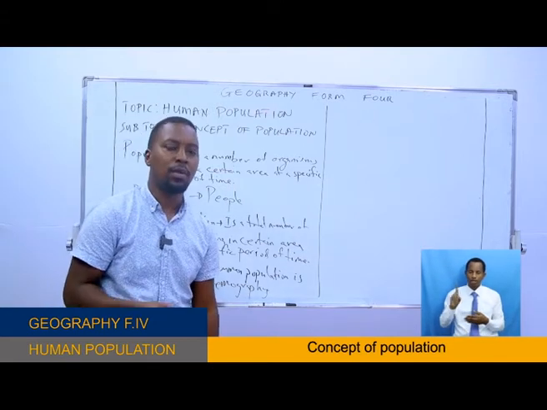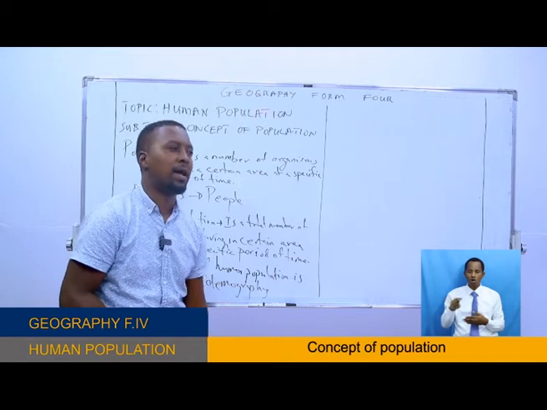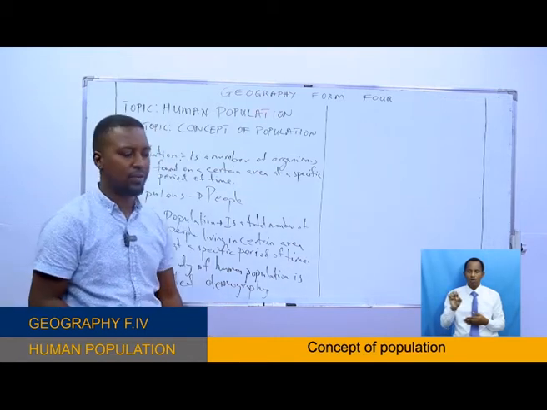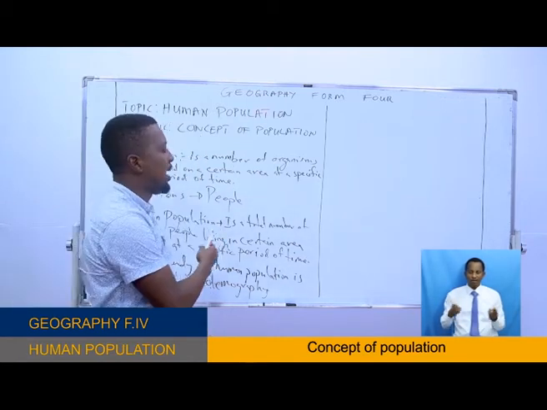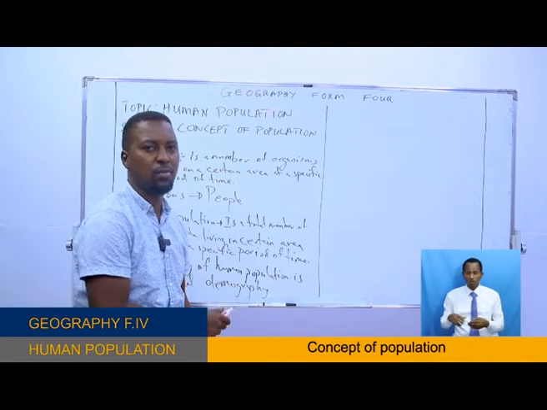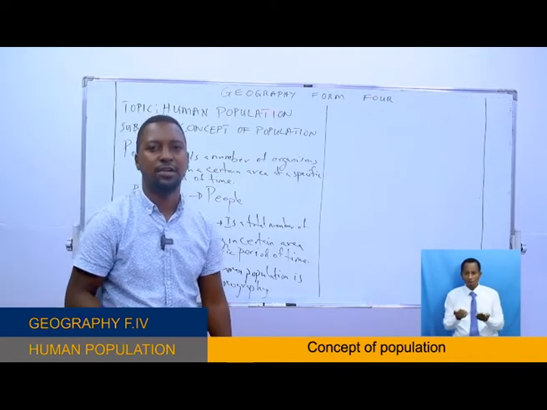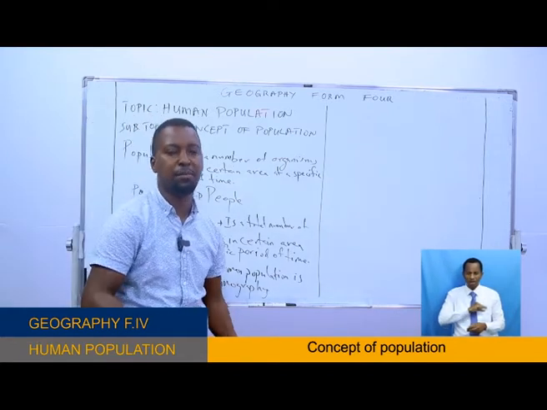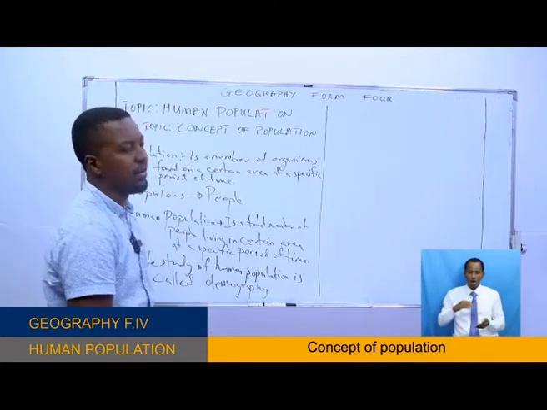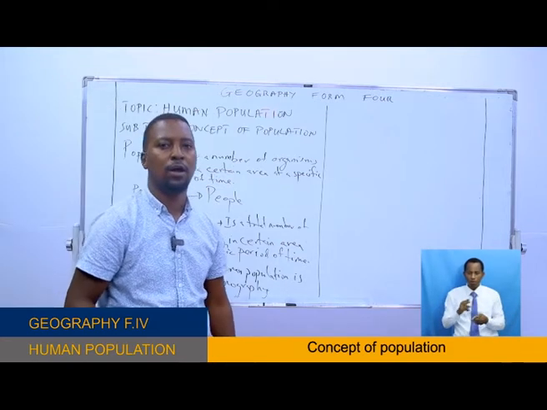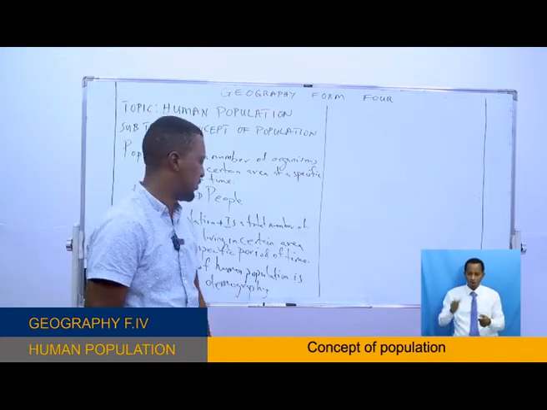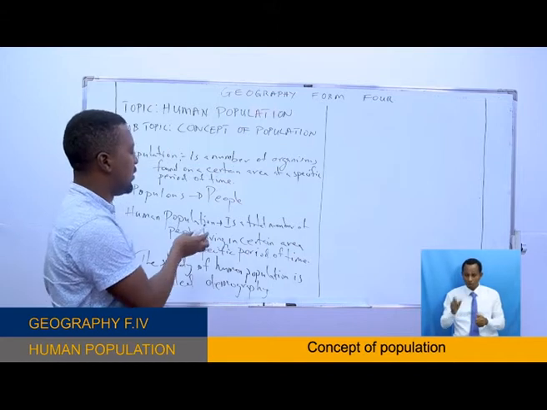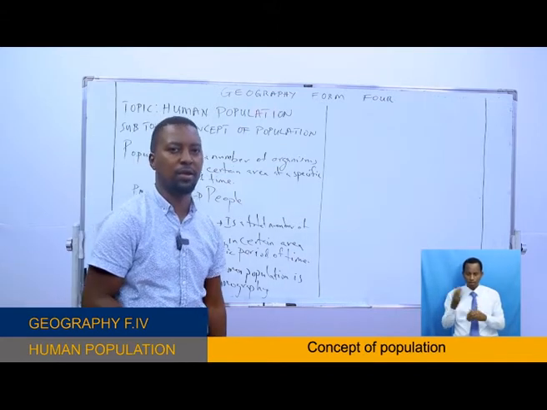Now, human population can be explained in terms of size. When you say size, we discuss more about the size of the population. Sex: when I say sex, I mean sex ratio, the ratio between male and female. Also, the dependence ratio. All the composition of population can be discussed under this particular topic.